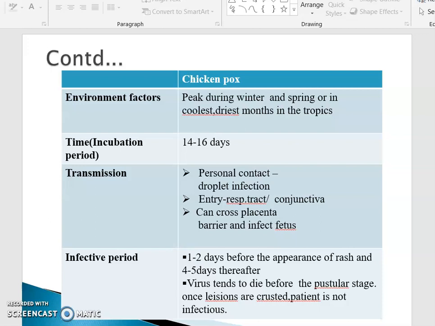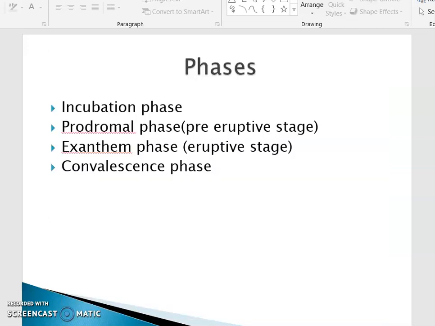What is the infective period of chickenpox? It is 1 to 2 days before the appearance of the rash and 4 to 5 days afterwards. The virus usually dies before the pustular stage, because there are various stages in chickenpox that we can see in the later slides. Once the lesions are crusted, the patient is not infectious. What are the phases of chickenpox?